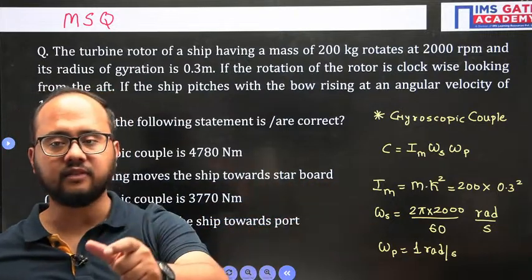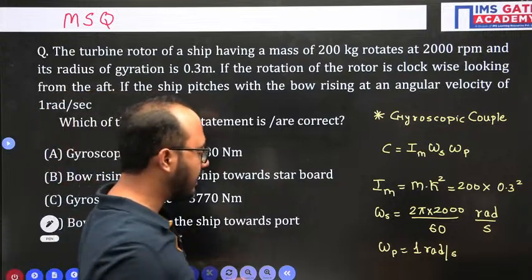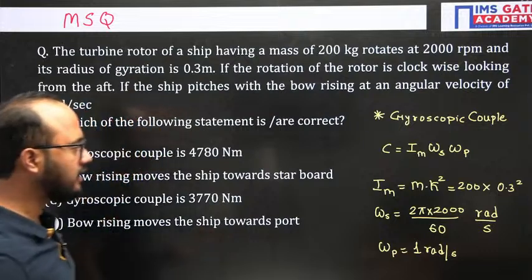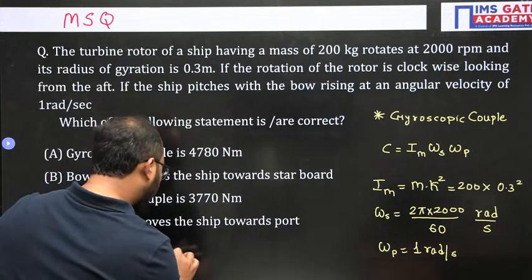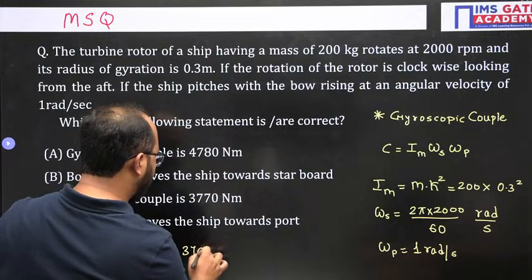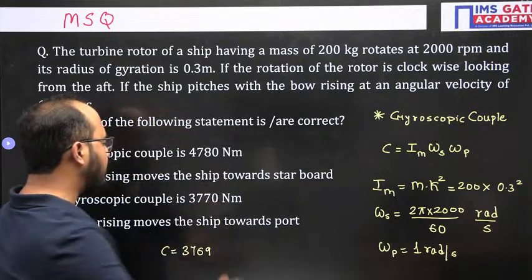Your answer for the gyroscopic couple is correct. The gyroscopic couple value that you have calculated is 3769, so approximately 3770.